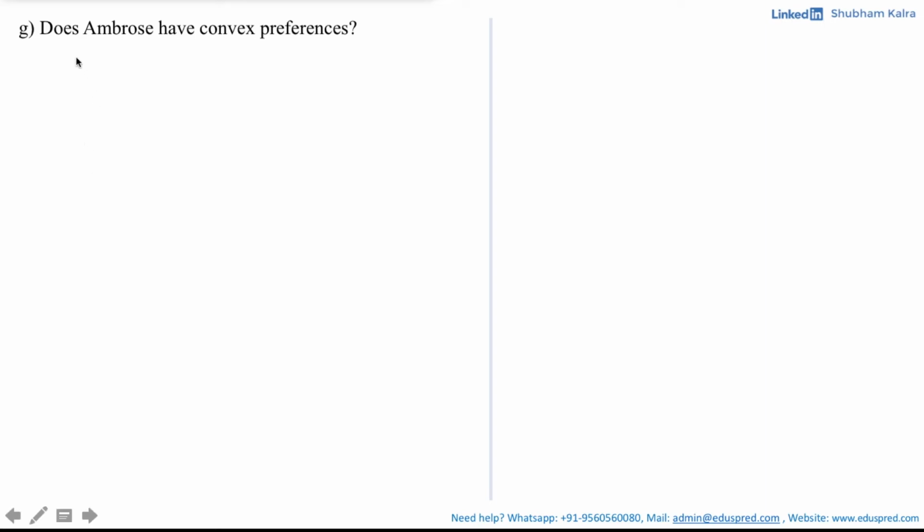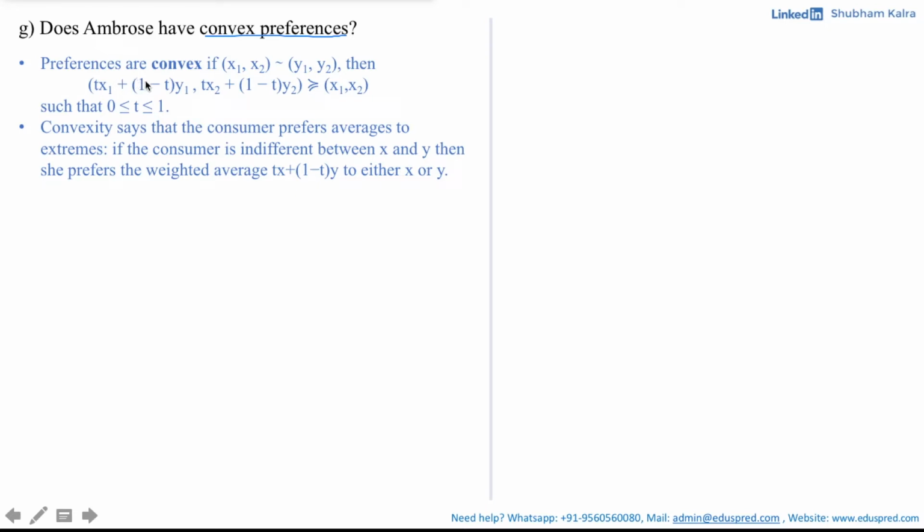In this video, we will be solving part G of question number 3.2, which says, does Ambrose have convex preferences? Before jumping to the solution of the question, let's first understand what we mean by convex preferences. By definition, preferences are convex if the consumption bundle x1, x2 is indifferent to the consumption bundle y1, y2, then